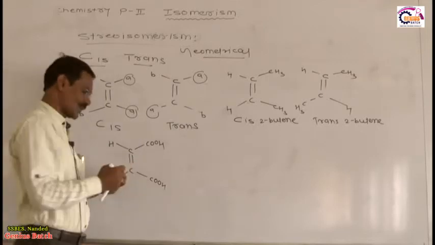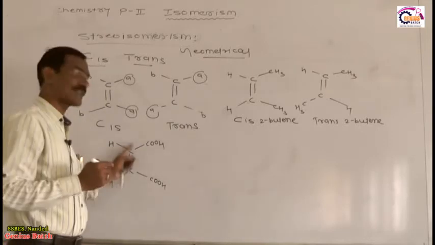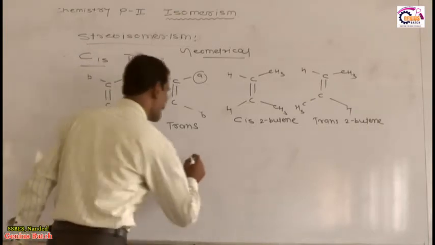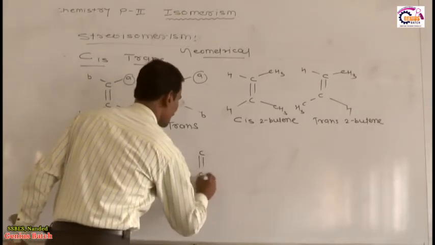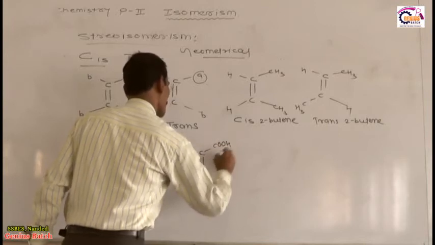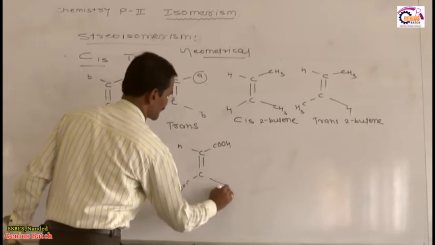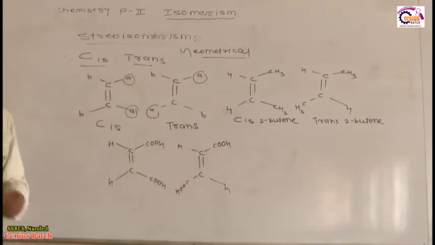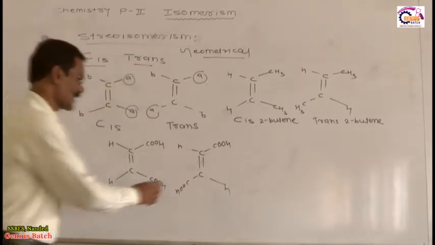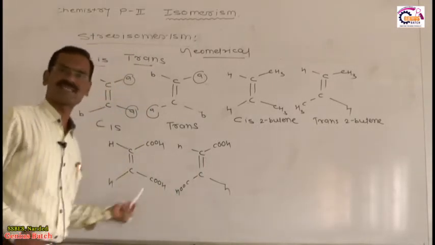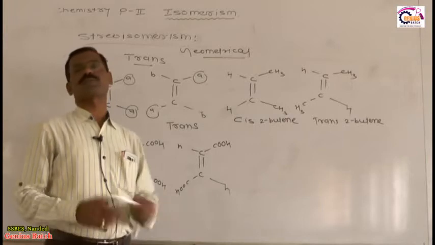Two COOH groups are on the same side. Therefore, this is called maleic acid. This is a cis dicarboxylic acid. And if we write this molecule this way, COOH, this is COOH, and this is H, and this is H. My question is this: two COOH groups are on the opposite side. Therefore, the name of this compound is fumaric acid. This is maleic acid, fumaric acid, cis dicarboxylic acid, trans dicarboxylic acid.